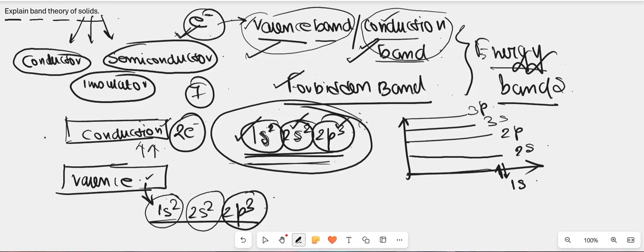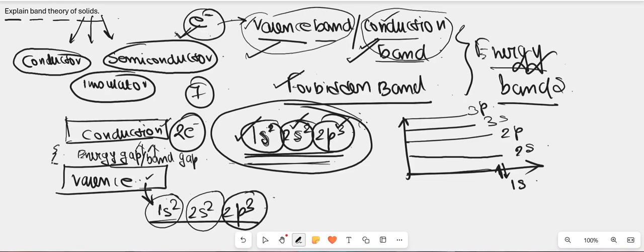And what is the forbidden band? As we can see, there is a gap between the valence band and the conduction band. It is not the case that we can excite an electron from the valence band to the conduction band by applying a minimum amount of energy. This is not true. We have to give a certain amount of energy to overcome this energy gap. This is also known as the band gap, or the forbidden energy gap. So we need to apply that particular amount of energy to the electron in the valence band to overcome this energy gap and go into the conduction band.